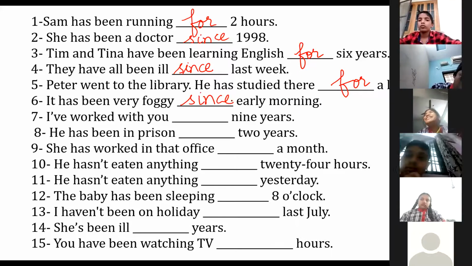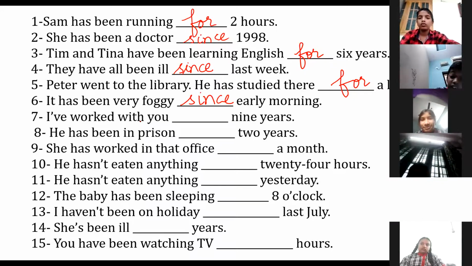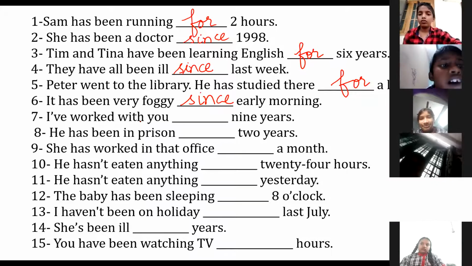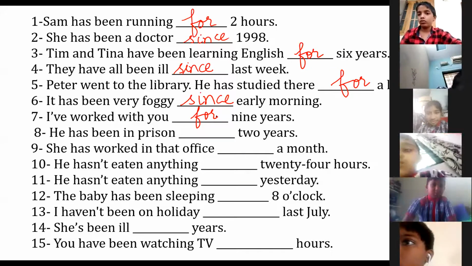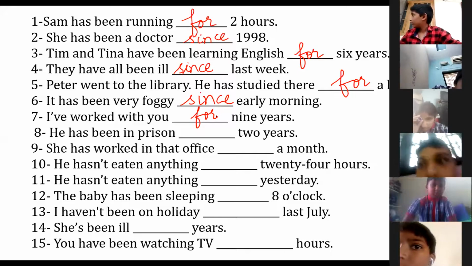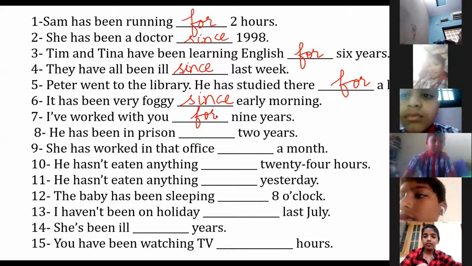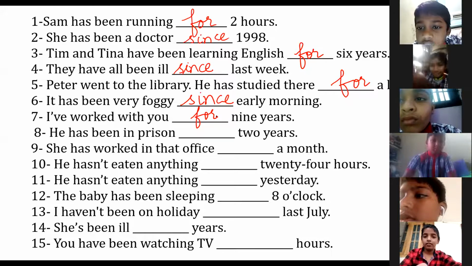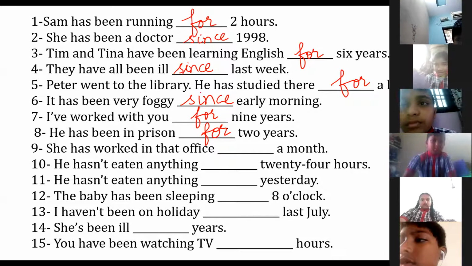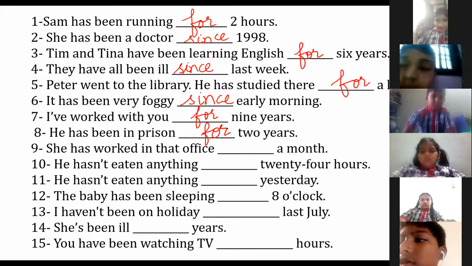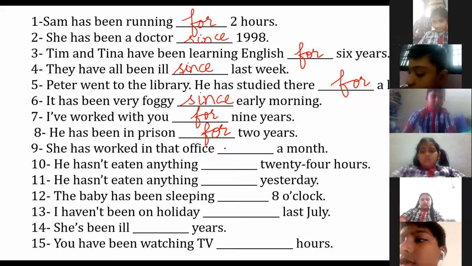I have worked with you dash 9 years. Now I'm not saying whether I work with you or not. For 9 years. He has been in prison dash 2 years. 2 years he was there. Now is he there? We don't know. So what should we use? If the action is not continuing, we have to use for. Ashwin, she has worked in that office dash a month.